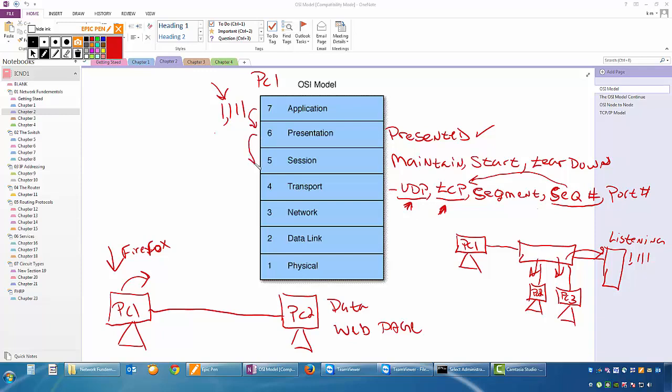The presentation will work with the session to make sure that the session's up. And when I say they work together, really the presentation is working with the application. After this part has been defined, the session will start to be created, and really the transport and the session are kind of working together. Because the session is